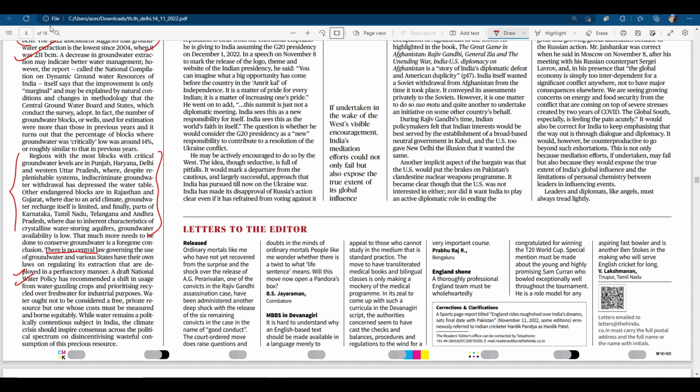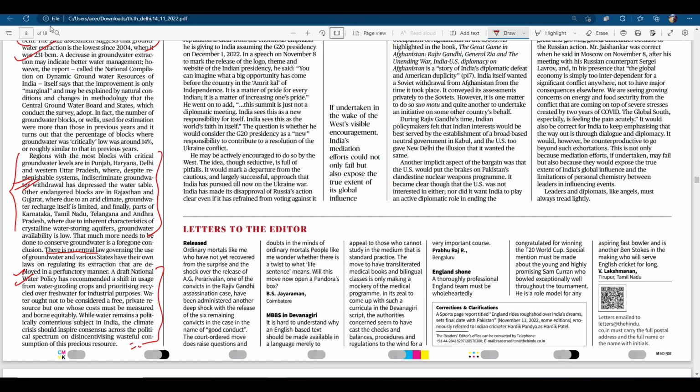The areas which have a poor groundwater table are mentioned in this paragraph, right? There is also a mention that there is no central law governing the use of groundwater. If there is no law, there can be indiscriminate use which would further deplete the groundwater. So what should we do? There is this draft national water policy, which recommends a shift in usage from water guzzling crops to agroclimatic planning.